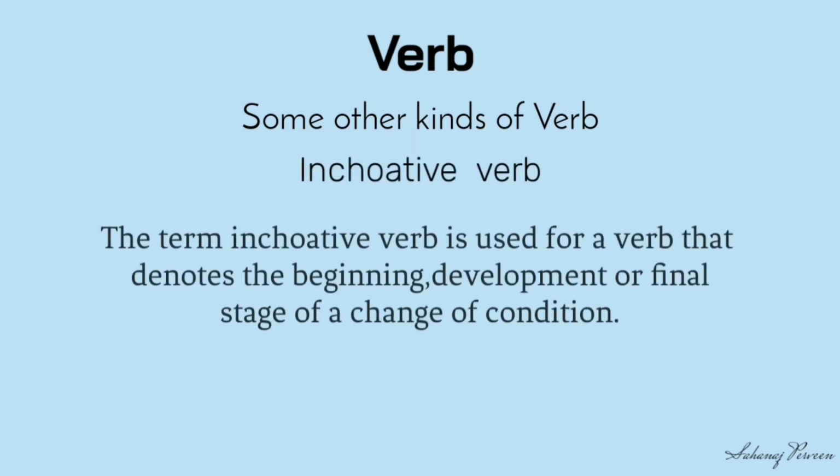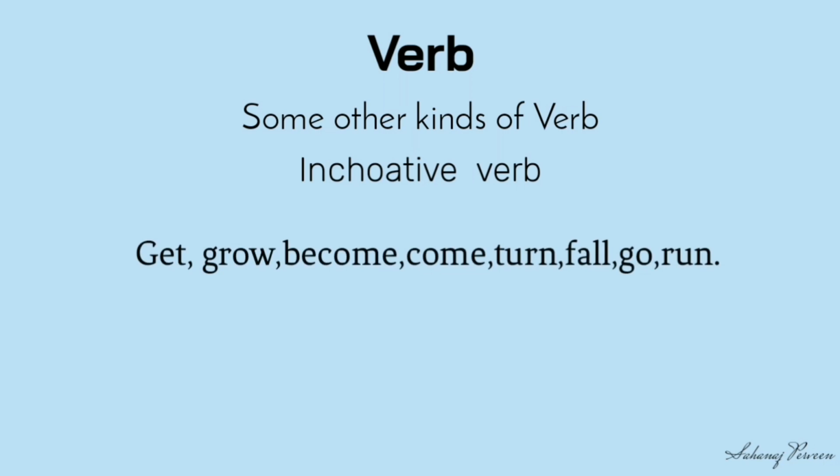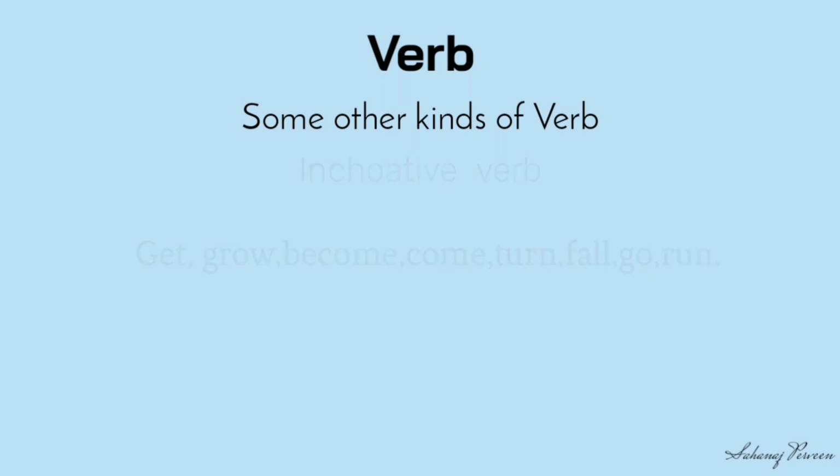The term incoherent verb is used for a verb that denotes the beginning, development or final stage of a change of condition. Look at the examples. He is getting weak. It is growing dark. Get, grow, become, come, turn, fall, go, run are the examples of incoherent verb.